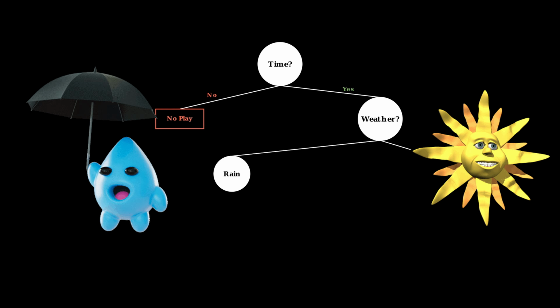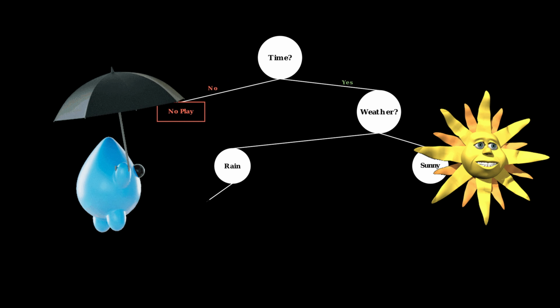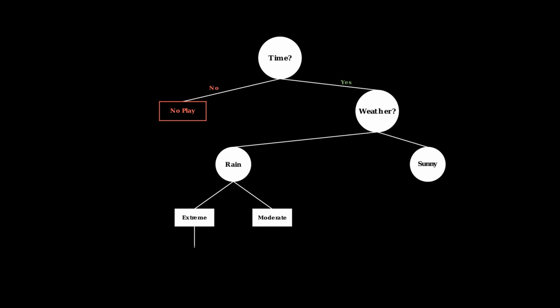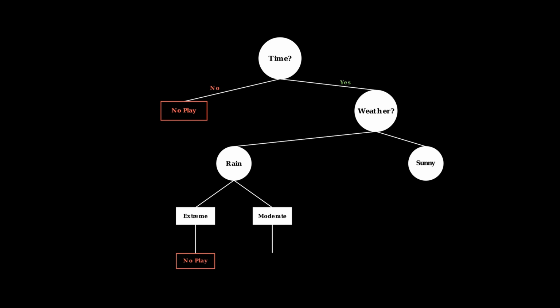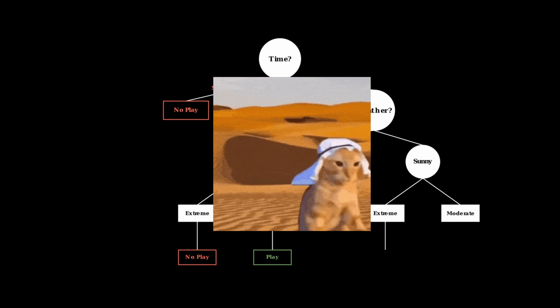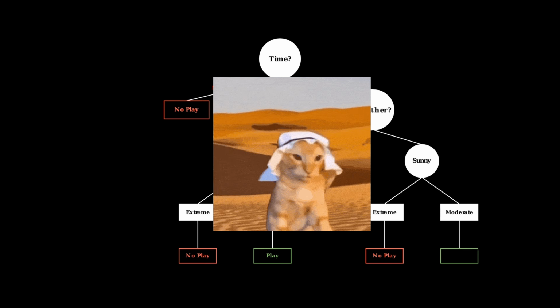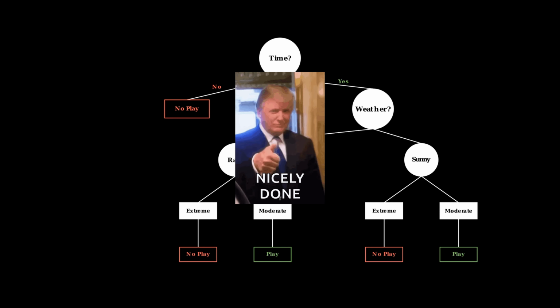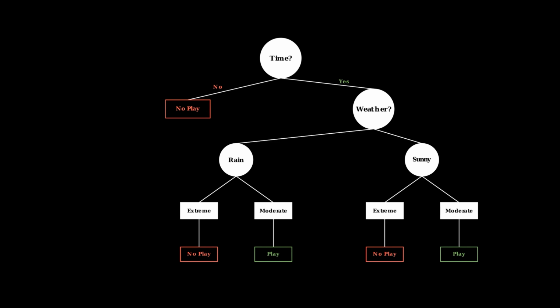Let's say it starts with, do we have time? If not, we don't play. If yes, check next. Is it raining or is it sunny? If raining, how extreme the rain is. If it is an extreme storm, we don't play. If it is just rain, we play. And if it is sunny and extremely hot, we do not play. If it is sunny and moderate climate, we absolutely play. And done. Our model is ready.